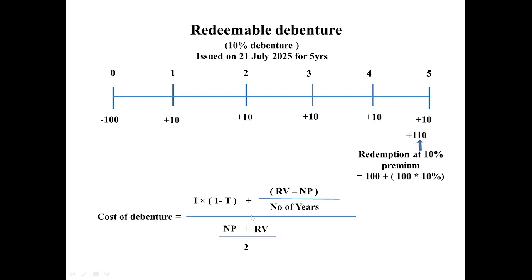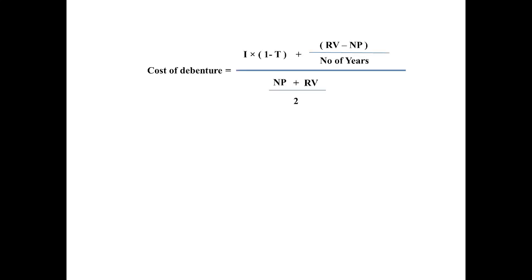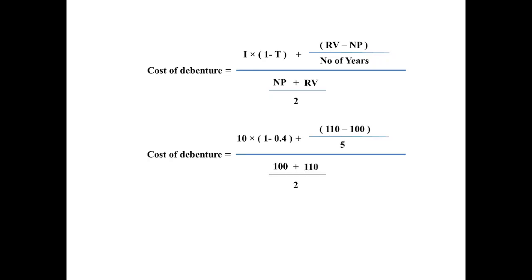So having understood the formula part of cost of debenture, let us write over here and try to figure out, taking the same example which we started. Suppose the annual interest expense for the company is rupees 10, which is given to the bondholder. And suppose the tax rate over here is 40%. So 40% can be written as 0.4, plus RV minus NP, I have taken as 110 minus 100 divided by number of years, and all those figures I have put in over here. Let's calculate this. You will get 0.07619, and that will effectively give you 7.61% per annum. And this is how we calculate the cost of redeemable debentures.